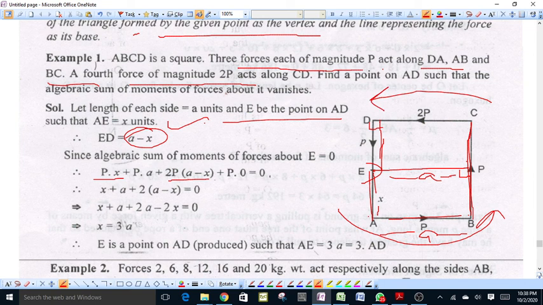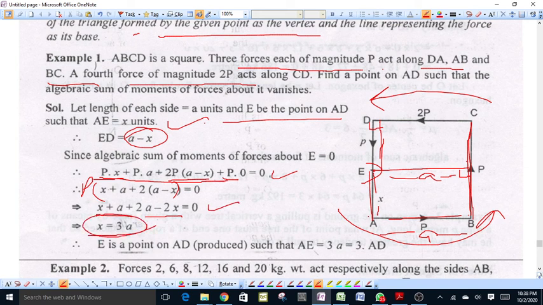And again, the force along DA passes through E, because the line of action of force P passes through E, therefore its moment about E will be equal to P into 0. The total algebraic sum of all the moments is equal to 0, therefore we can write, taking P as common, x plus a plus 2a minus 2x is equal to 0, so x is equal to 3a.